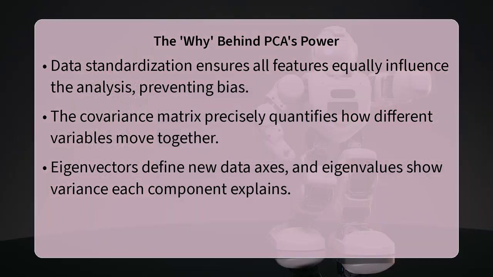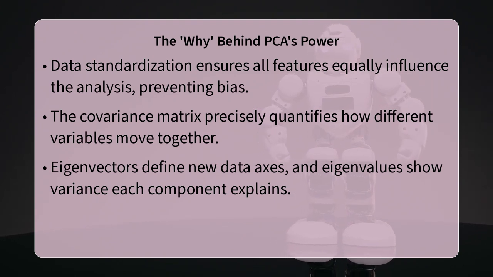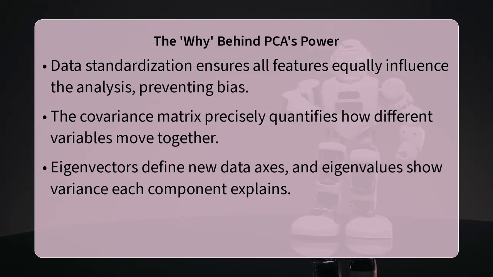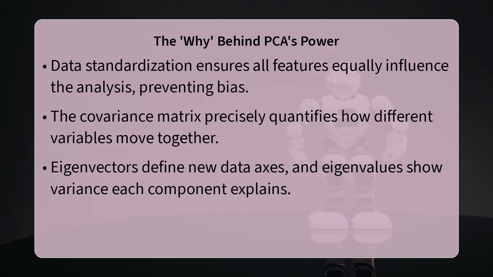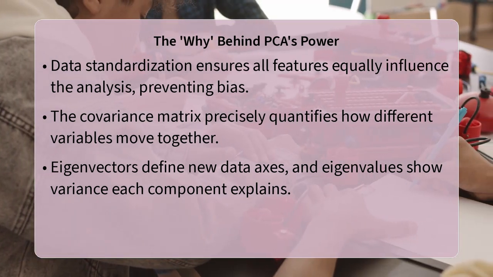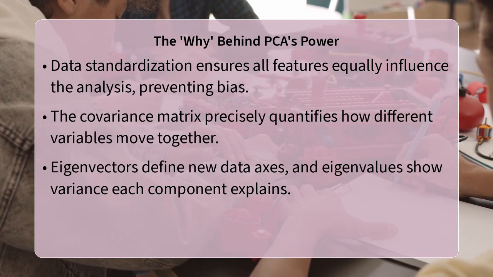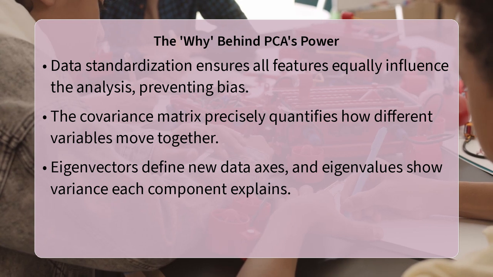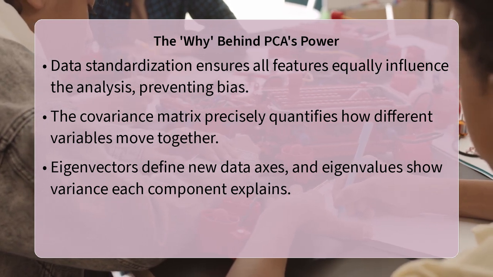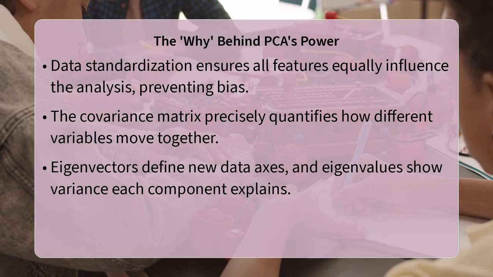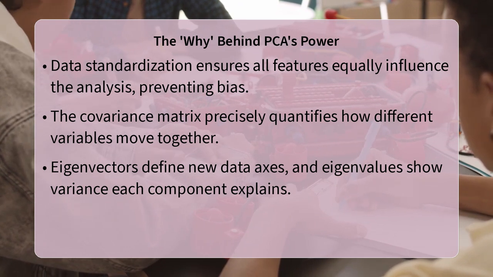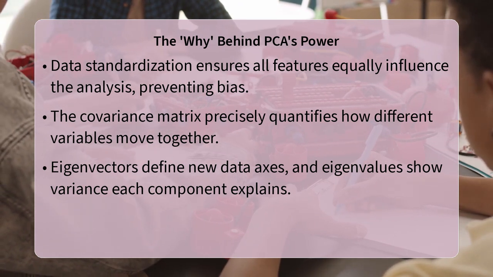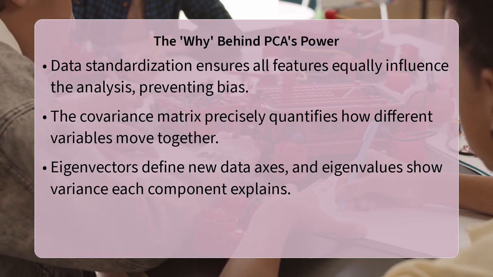Standardization ensures that all features contribute equally to the analysis, preventing variables with larger scales from dominating the outcome. The covariance matrix then precisely quantifies the relationships between different variables, revealing how they move together. Decomposing this matrix into its eigenvalues and eigenvectors is the heart of PCA, as eigenvalues indicate the amount of variance explained by each principal component, while their corresponding eigenvectors define the direction of these new orthogonal axes.